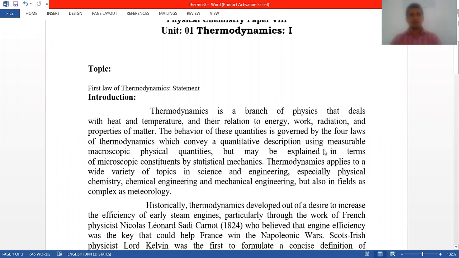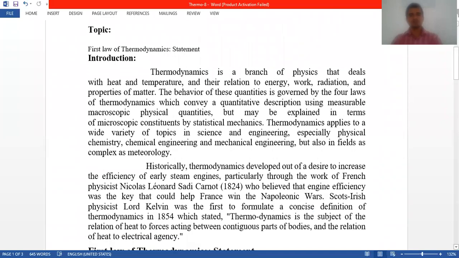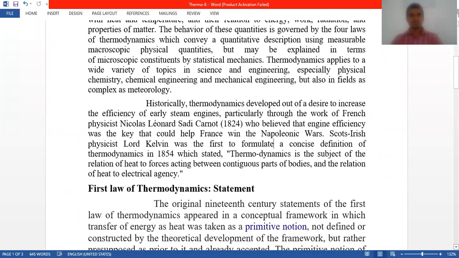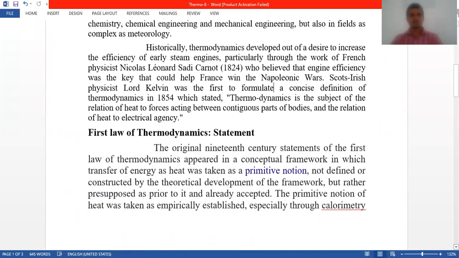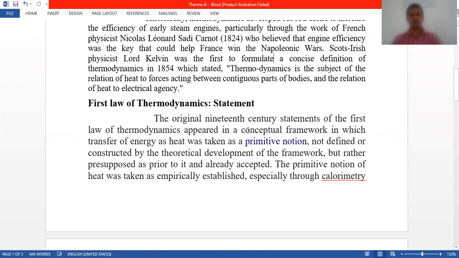So this Google Classroom is about the first law of thermodynamics. We have seen in the introduction that thermodynamics is a branch of physics that deals with heat and temperature and their relation to energy, work, radiations. So let's start with the first law of thermodynamics. What is the statement of this law?